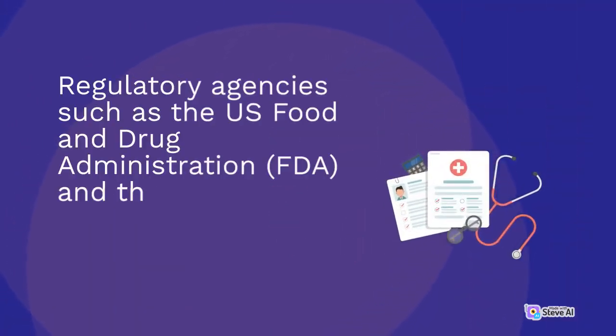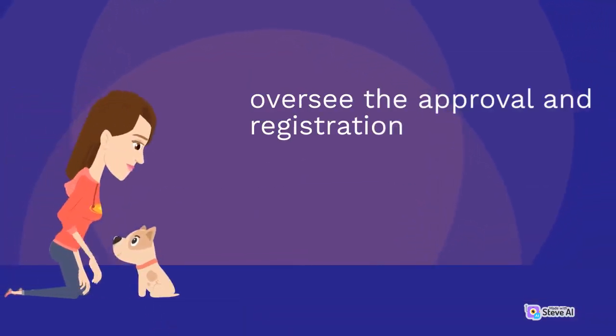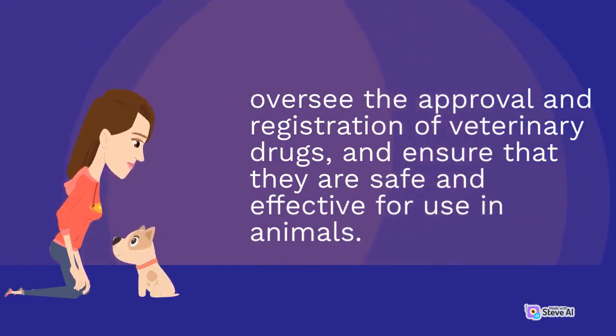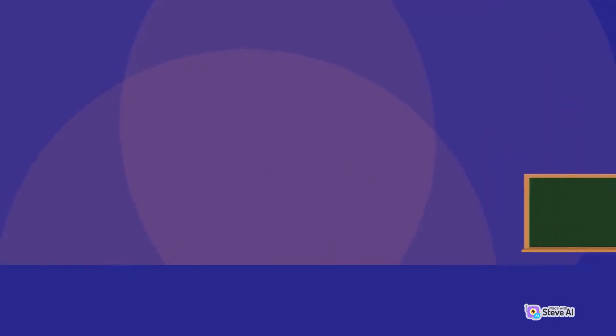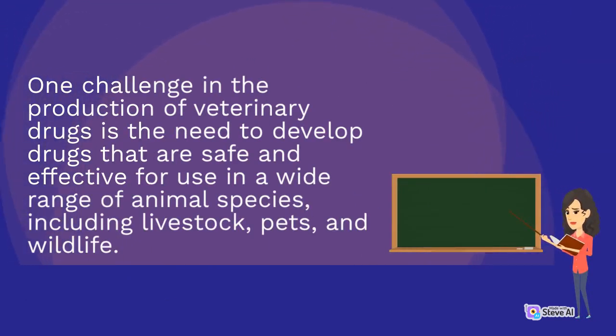Regulatory agencies such as the U.S. Food and Drug Administration, FDA, and the European Medicines Agency, EMA, oversee the approval and registration of veterinary drugs, and ensure that they are safe and effective for use in animals. One challenge in the production of veterinary drugs is the need to develop drugs that are safe and effective for use in a wide range of animal species,